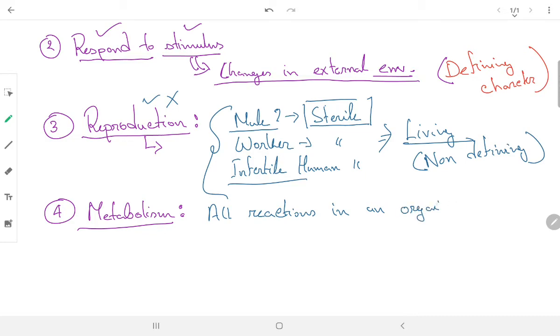What reactions are there? Suppose photosynthesis, respiration, digestion, DNA synthesis, everything comes under metabolism. So if there is no metabolism, if there is no reaction inside a living organism, the organism cannot be living. So we say that metabolism is a defining characteristic.